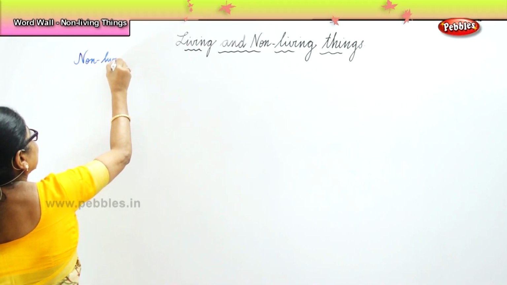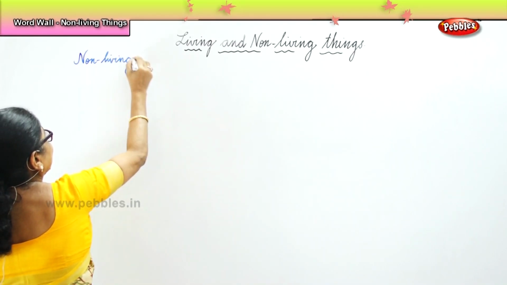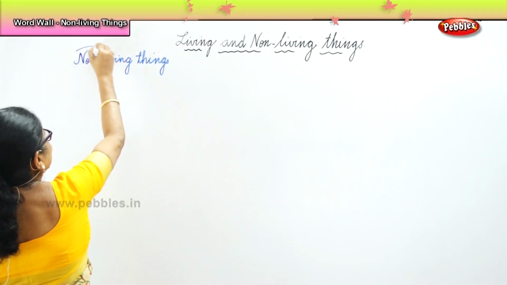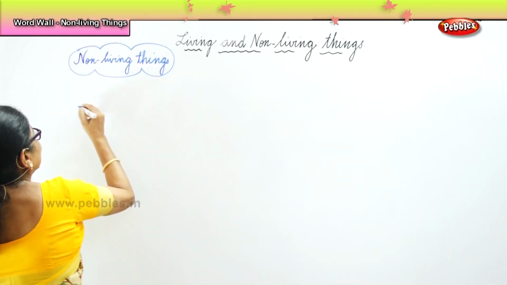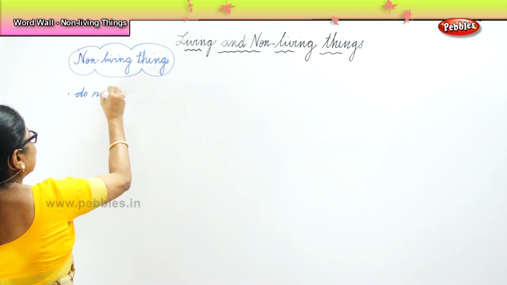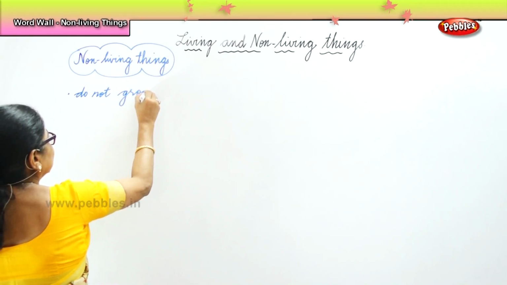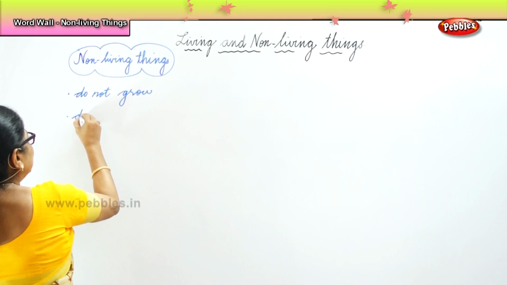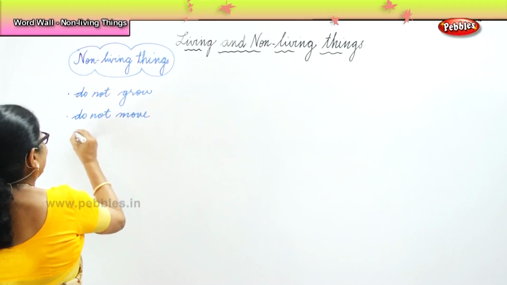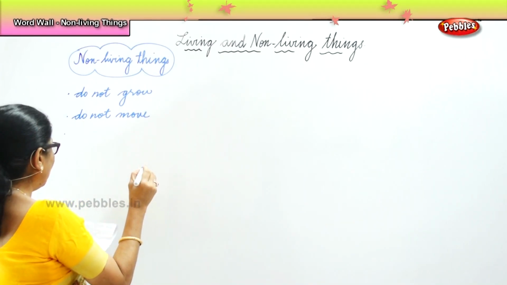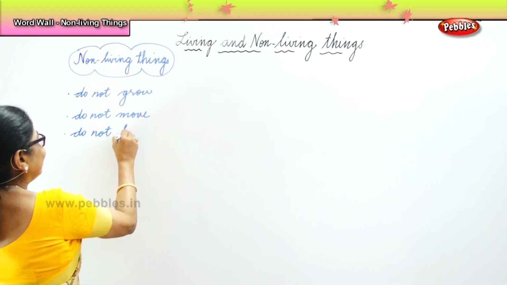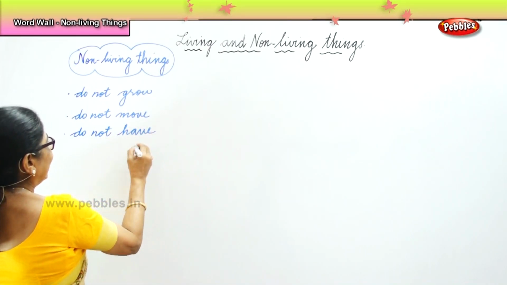Non-living things. Now, what about the non-living things? One, they do not grow. They cannot grow. Two, they do not move. You have to move it. And finally, they do not have young ones.